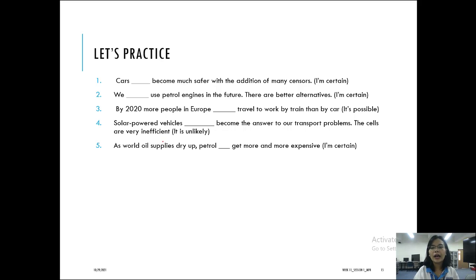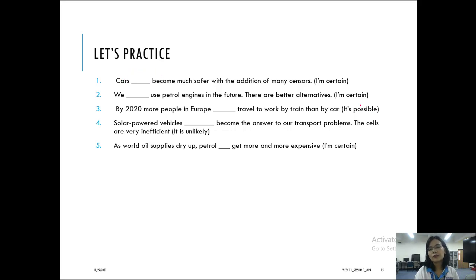All right, so have a look over here. I have 5 questions over here. And I already gave you some clues. For example, using I'm certain, possible, unlikely, and I'm certain. So when someone is certain about it, you can use the modals to express the certainty.